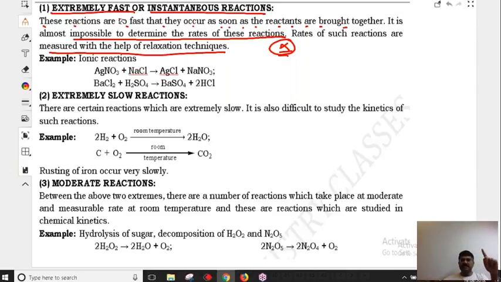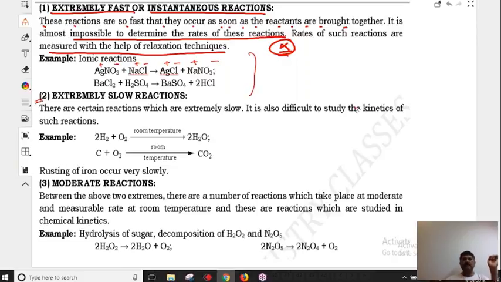So fast reactions are ionic reactions. Someone asked once upon a time why ionic reactions are very fast. The answer was no time is wasted. No time is wasted for breaking the bonds, which is the main time consuming step of the process. Ionic compounds are already completely dissociated when you add them in the solution. So no time is wasted. Don't worry about this part.